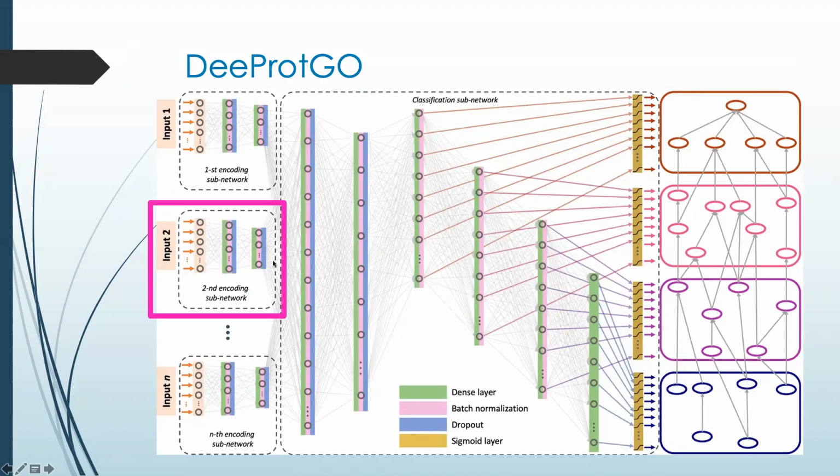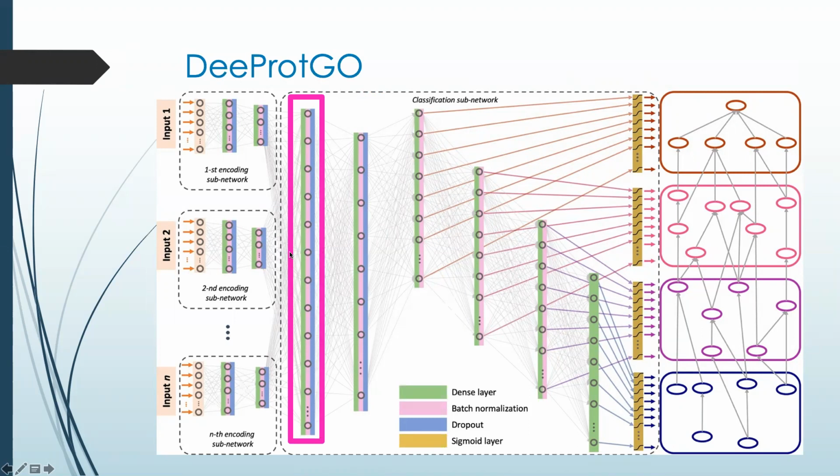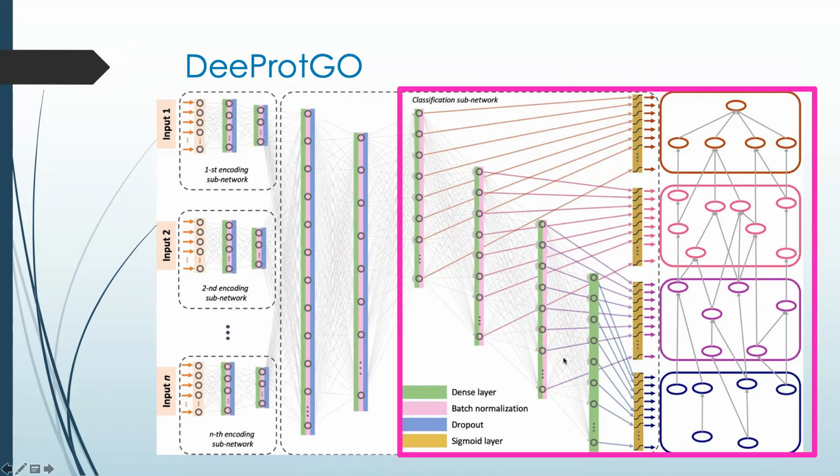The input subnetworks are aimed to process each input data in a separate way and encode it into a learned feature space. The set of learned features is then integrated into a single vector that is used as input of the classification subnetwork. This subnetwork has 6 fully connected layers aimed to predict the set of GO terms for each protein. The last 4 layers model the output, taking into account the hierarchy of gene ontology from the most general terms to the most specific ones.